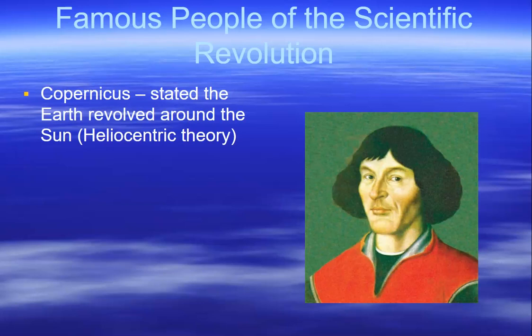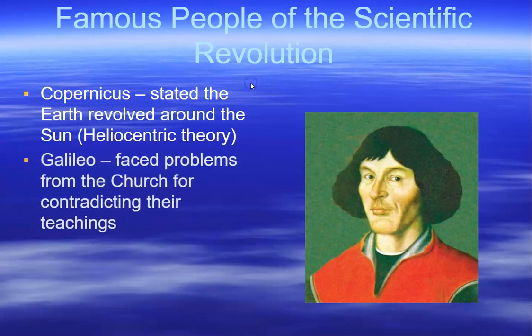We start with Copernicus in the very beginning. He states that the earth revolves around the sun, the heliocentric theory. And he was persecuted very much for these beliefs. The church even made it against the law to support his ideas.